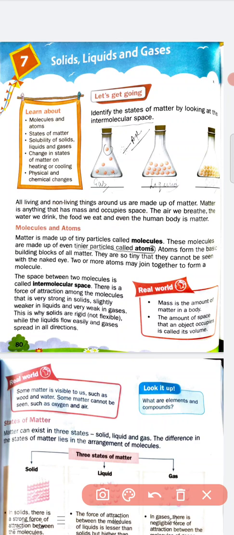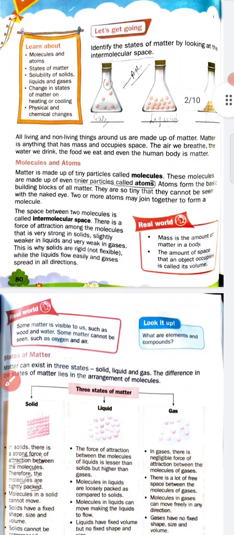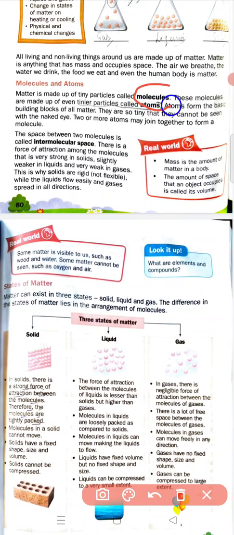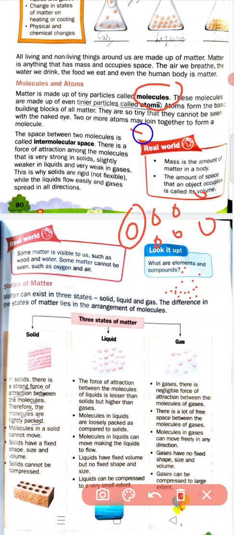Now students, molecules and atoms. Students, you know, matter is made up of tiny particles called molecules. You can see these are the molecules. And these molecules are also made up of even tinier particles. These are called atoms. And when two or more atoms join together, they form molecules.